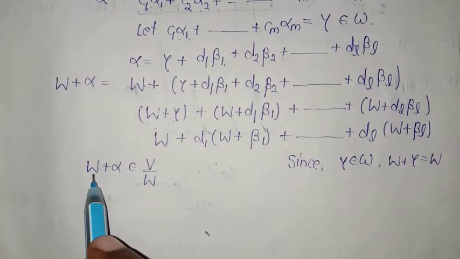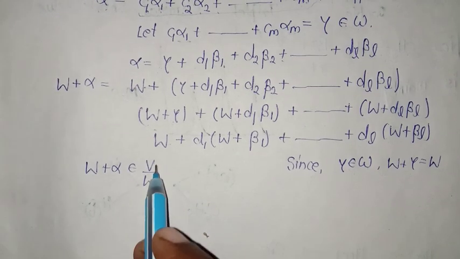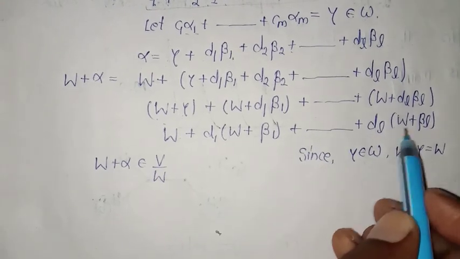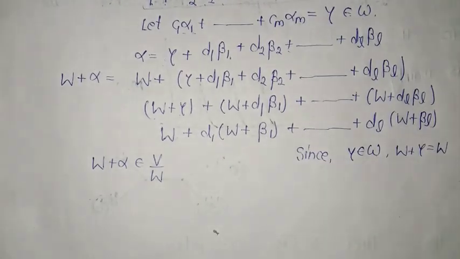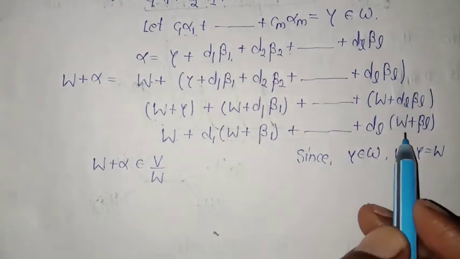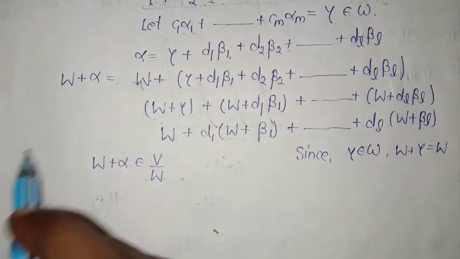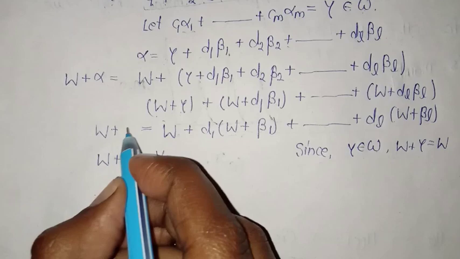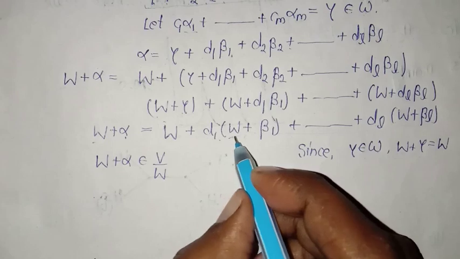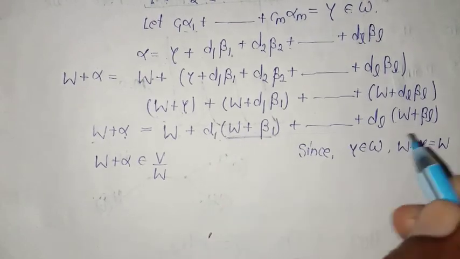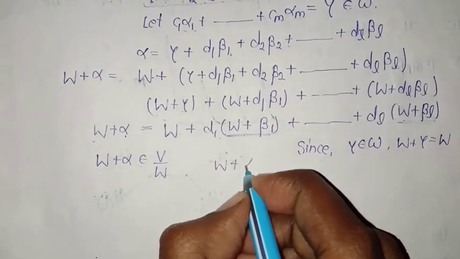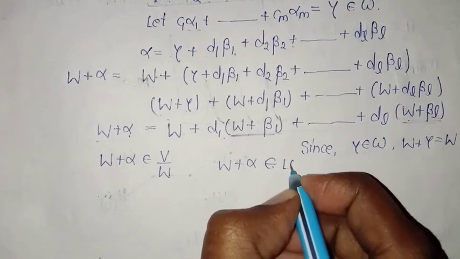Now all the elements W plus alpha belong to V by W. This was the set of elements of the subset of V by W. So each element of V by W, that is W plus alpha, can be expressed in the form of elements of S1, that is W plus beta 1, and so on, W plus beta L. So we can say W plus alpha also belongs to L of S1.